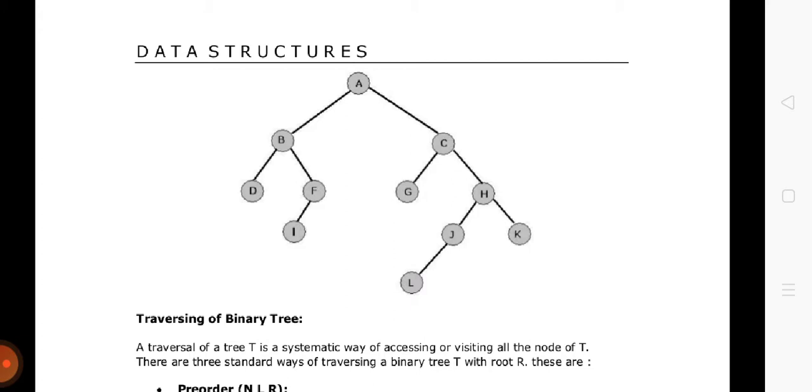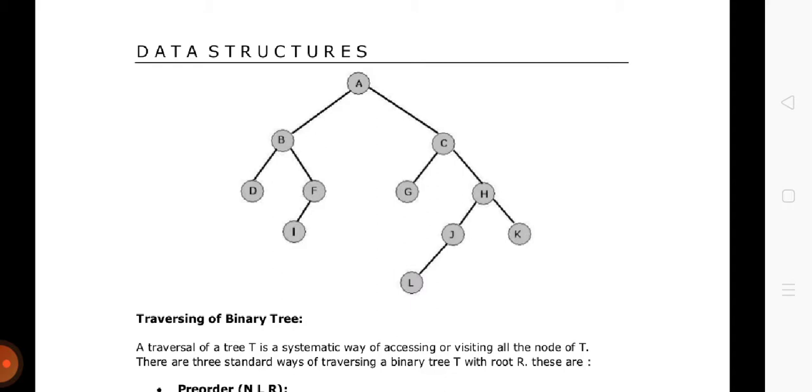Now G is the left of C. So pre-order traversal says that whenever you process the left, then you will have to jump to the right of the node as well. So G is the left of C, which has already been processed when we were coming to G. Now this time G is processed.